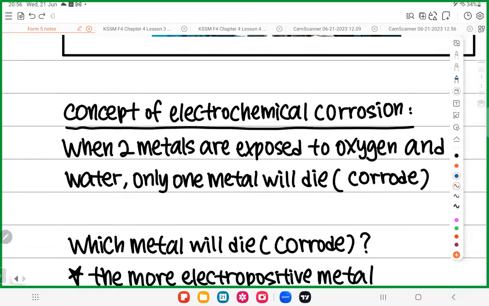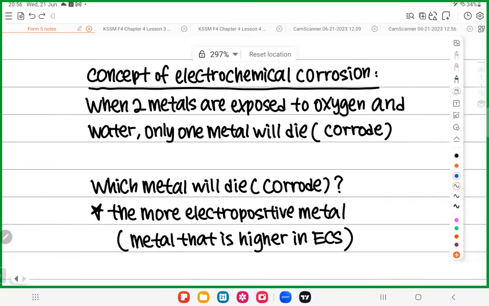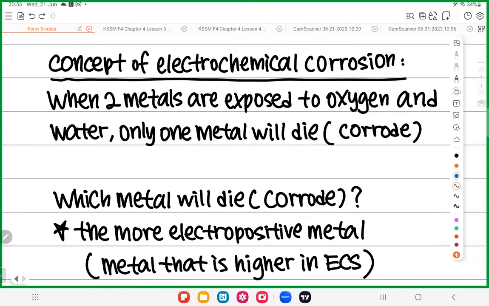Okay, so now, how to know which metal will die? The metal that will die is the more electropositive metal. What is electropositive? We learned this previously in metal displacement.